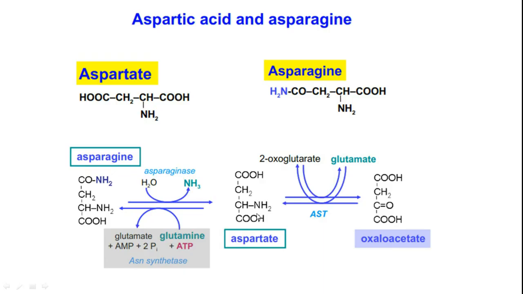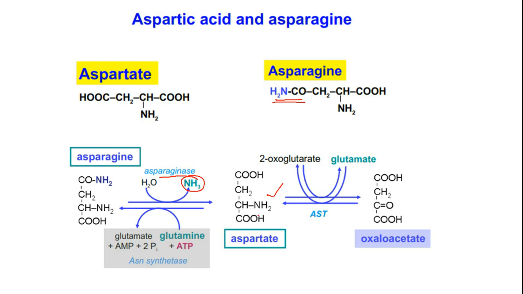So the first one is aspartic acid and asparagine. Now let's see their metabolic relations. Aspartic acid is this one. Asparagine is an amide of aspartic acid. So this is the relation between these two. Asparagine, with the help of the enzyme asparaginase, which will deaminate, will give us aspartic acid or aspartate.